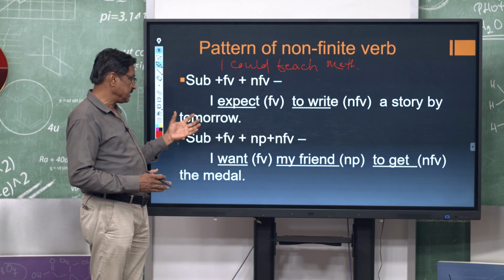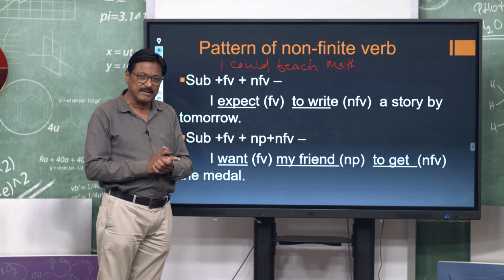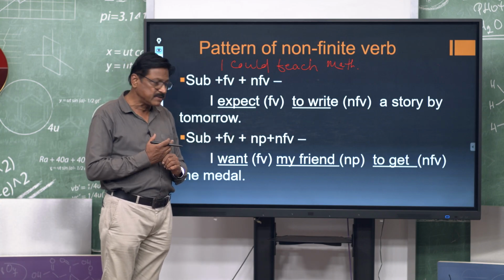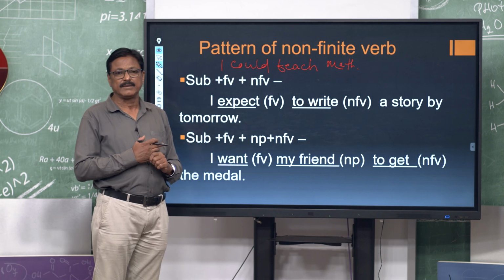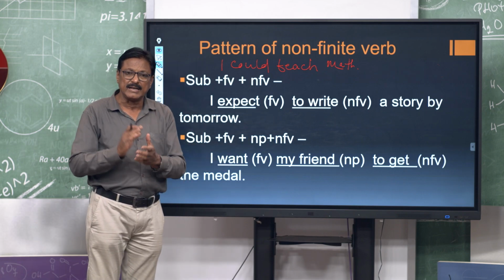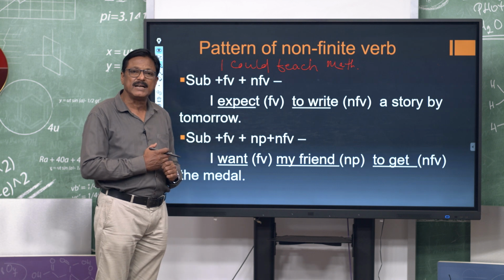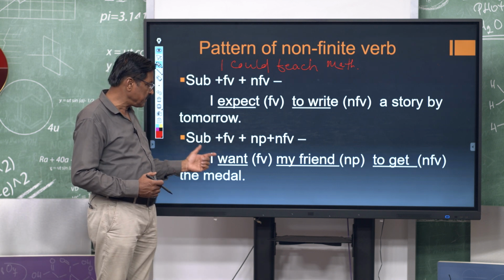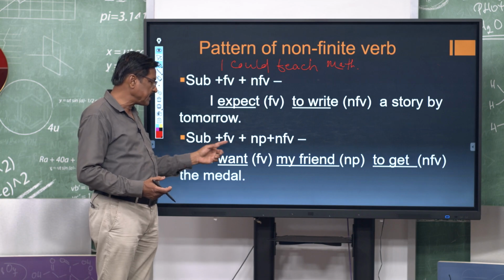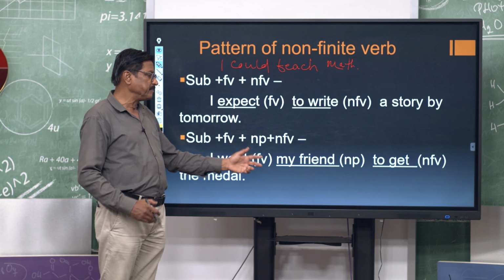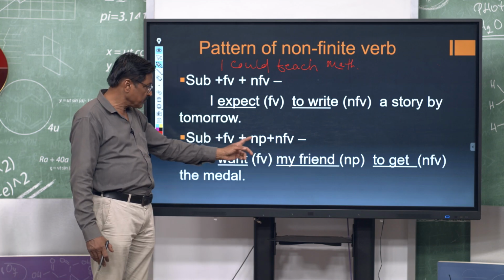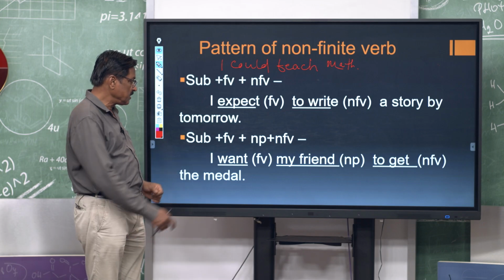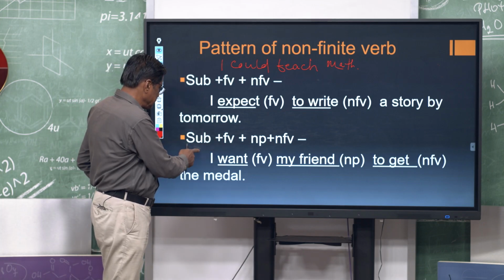Another pattern is, there is a finite verb, in the middle there is a noun phrase, then in the third stage the non-finite verb is coming. You see, I want, finite verb, I wanted, the verb can be changed. I want my friend, which is the noun phrase, then to get, the non-finite verb. This is the pattern of this sentence.